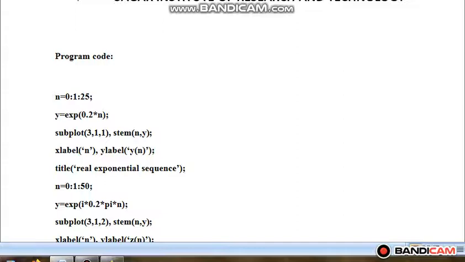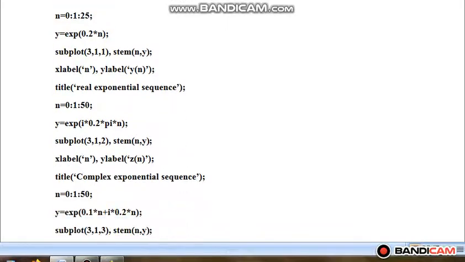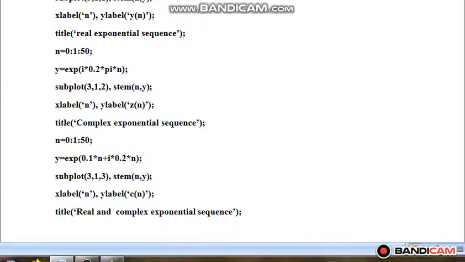Now to make the signal more expressive, I'll be adding labels to the x and y axes, and for that I'll use xlabel and ylabel. xlabel is n, ylabel is y[n], and I'll give the title real exponential sequence. Now after this real exponential, I'll be plotting the complex exponential sequence.